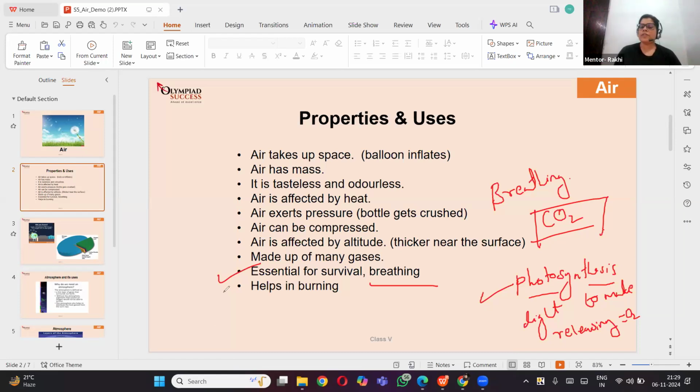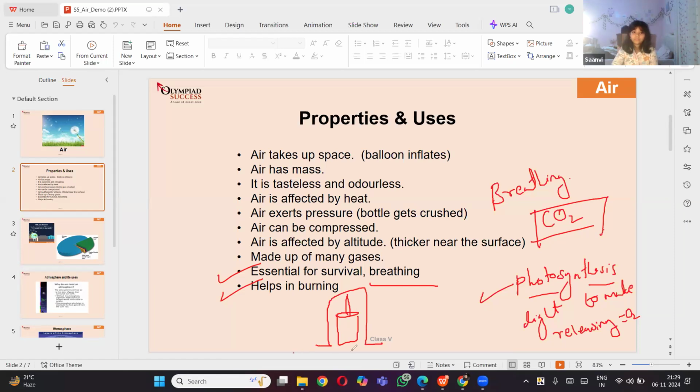Now, here is the last thing, and after that, we will wind up the session. It will take not more than 1 minute. Oxygen helps in burning. So we all know that oxygen helps in burning. If I take a lit candle and cover it with an inverted jar, do you think it will keep on burning? No, right? It will burn only up to the amount of oxygen present in it. As the oxygen is depleted, the candle will put off, right? So oxygen helps in burning.